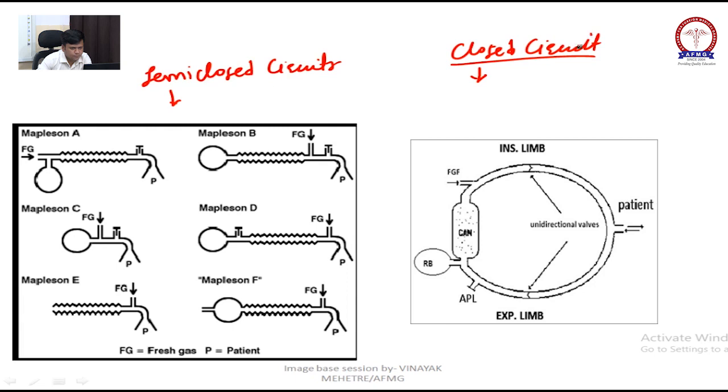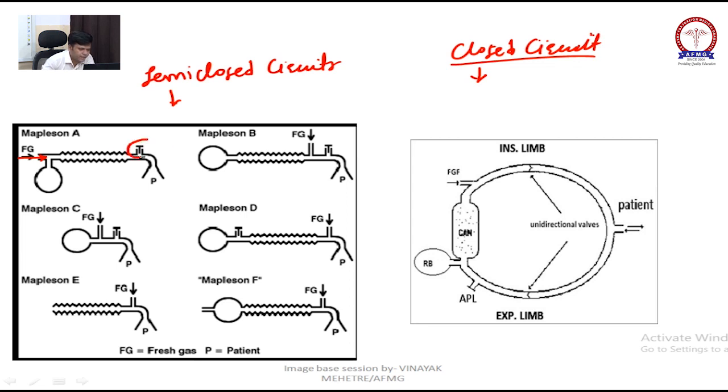There will be a sure shot one MCQ from circuits. Now see, the fresh gas which I just told you is a mixture of vaporizer and different gases. We will connect one circuit to give it to the patient. Now see, in Mapleson A, the fresh gas flow will come from here.